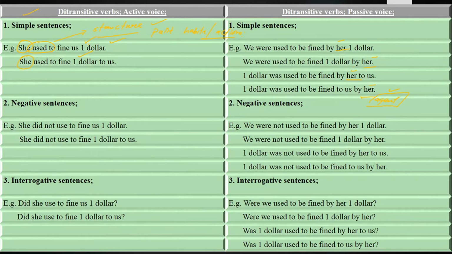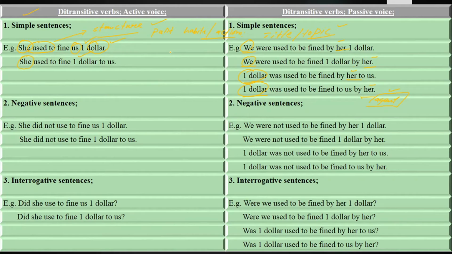And when you bring the indirect object or the direct object at the beginning, like "us" changes into "we" and again "$1", so there "we" in first and second sentence and "$1" in second, third and fourth sentence will not be called here the subject. Their object, when they come in the place of subject, they will not be called the doer of an action subject, but they will be called the title or topic subject. And what is title and topic subject? It means which we are talking about is called the title or topic subject.